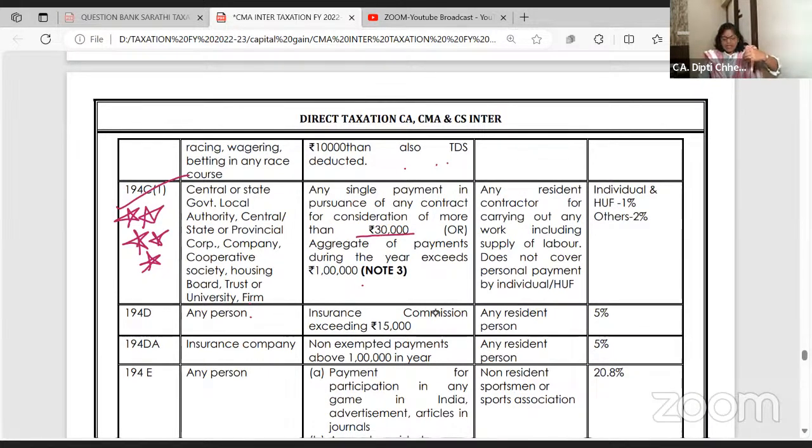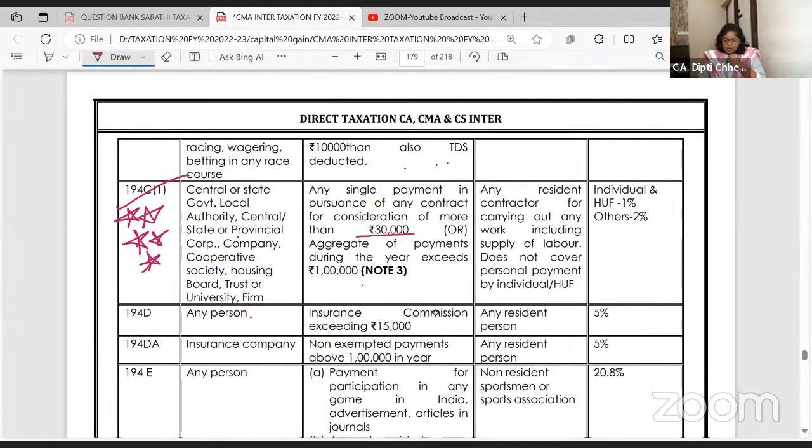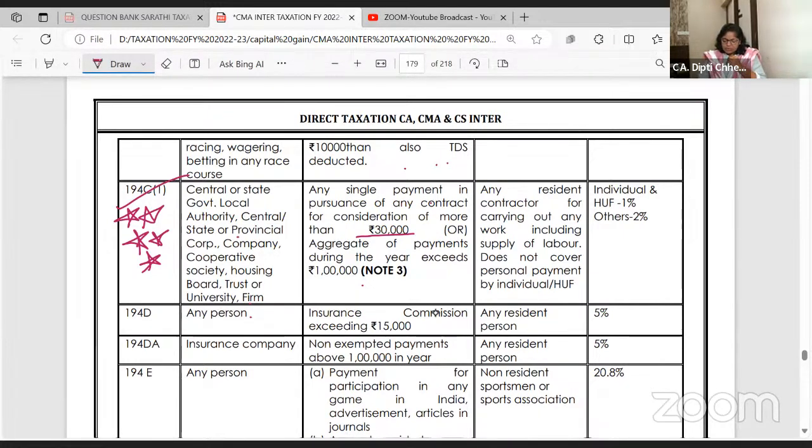So all these people, whenever I'm saying TDS is to be deducted, individuals and HUFs will deduct the TDS only if their books of accounts are audited, that is their turnover has exceeded 1 crore, or if they're professionals, if their gross receipts have exceeded 50,000. Will this point be clear to all of you? Right. Now, single contract payment exceeded 30,000 or aggregate of all the payments exceeded 1 lakh.